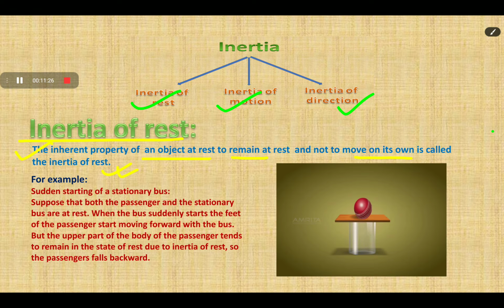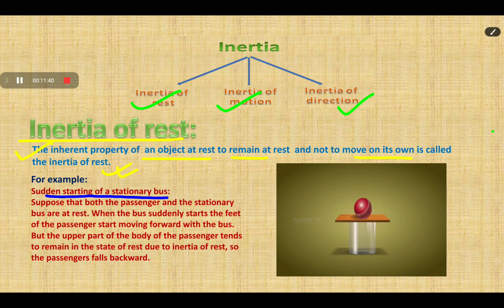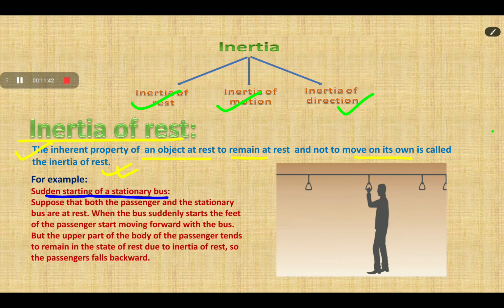The first is the sudden starting of a stationary bus. Suppose that we are traveling in a bus and in the initial condition, both the bus and the passengers sitting inside the bus are at rest.